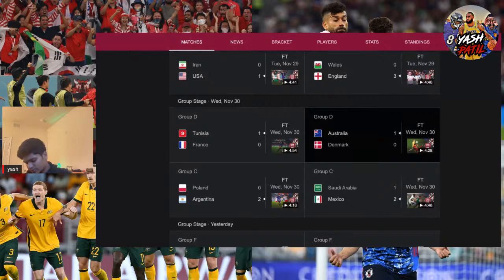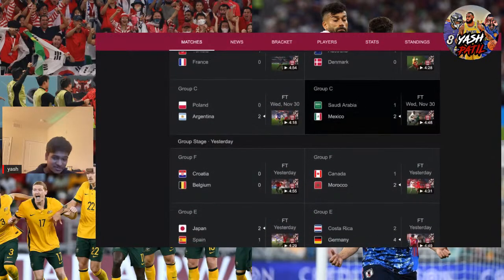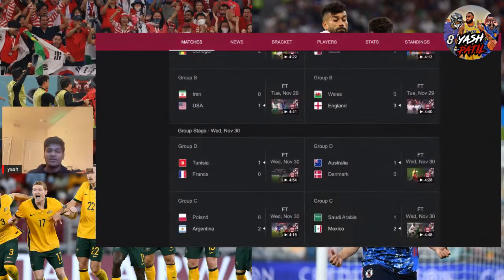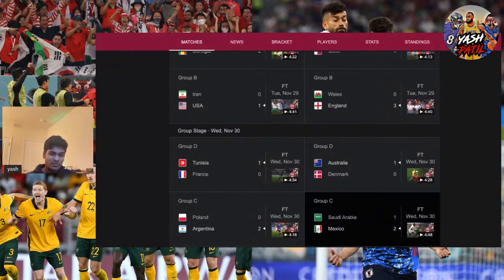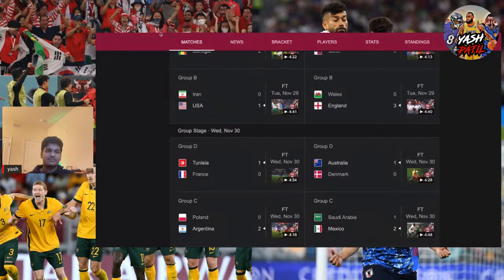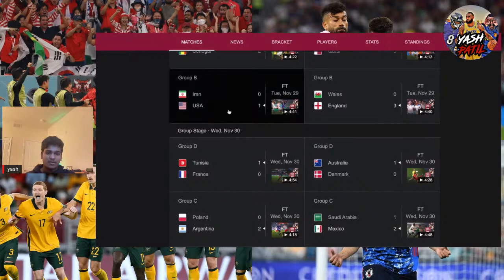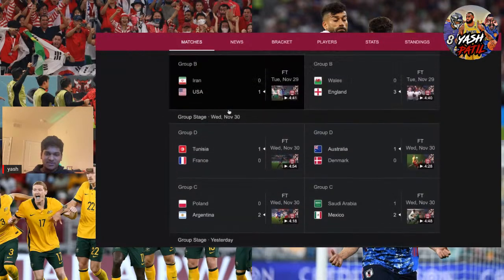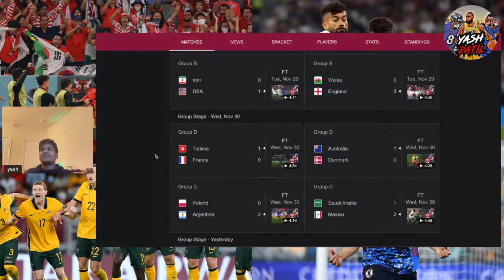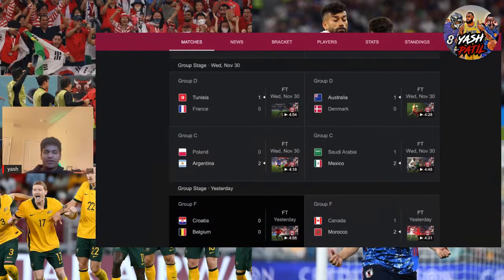Denmark was so good in the Euros, and they have some good players on that team, and Australia came up with this miracle here. There's a lot of miracles in this stage, I guess. Huge for Australia and huge for the sport in their country. They get to the round of 16. I expected Australia to finish bottom of that group, to be honest. I don't really know any of their players either. So that's interesting that they took down Denmark and they beat Tunisia as well.